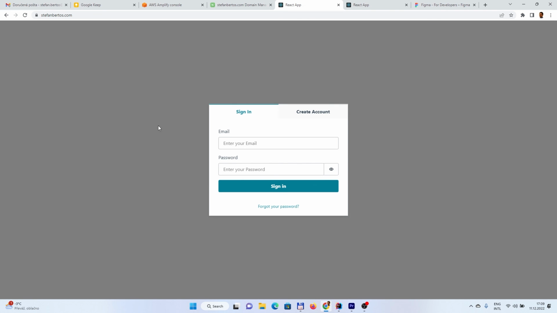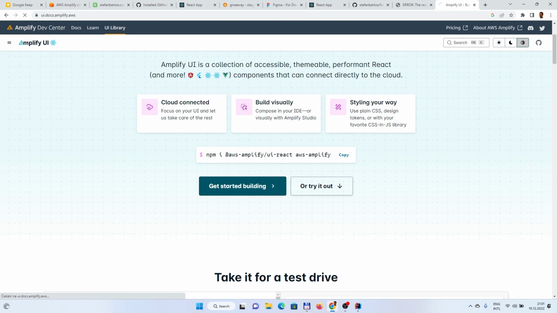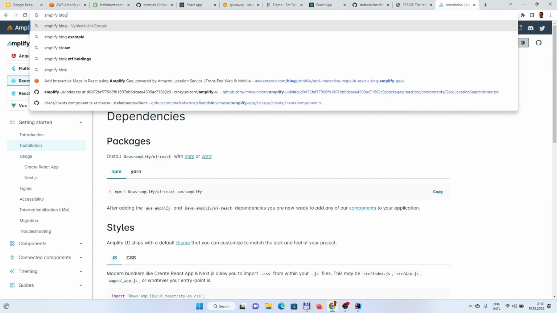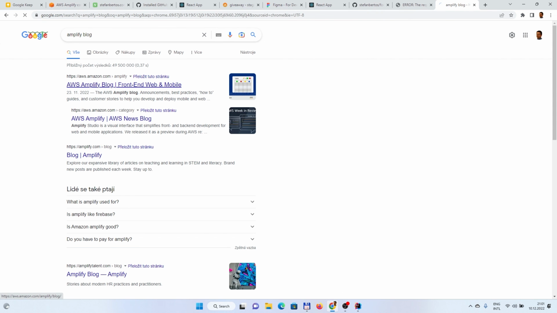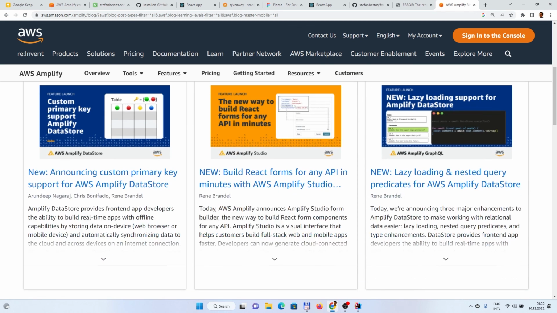Most probably CDN will be the first, and you can log in. And then the documentation on, for example, the various components like this, which is on the React, obviously for other components as well. Then you have the Amplify blog, where they usually serve the latest news and posts.